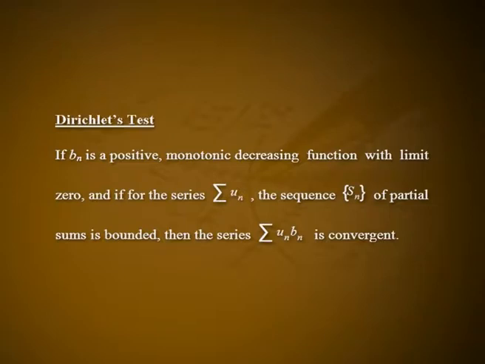Dirichlet test. If Bn is a positive monotonic decreasing function with limit 0 and if for the series summation un the sequence Sn of partial sums is bounded, then the series summation un into Bn is convergent.